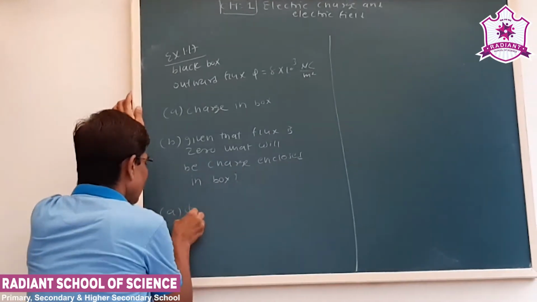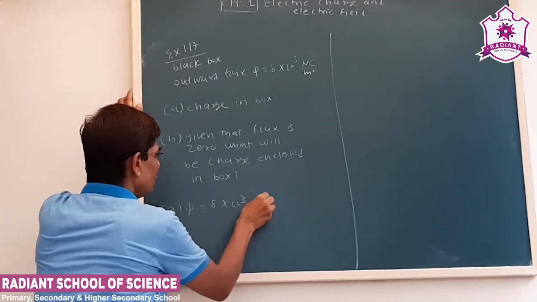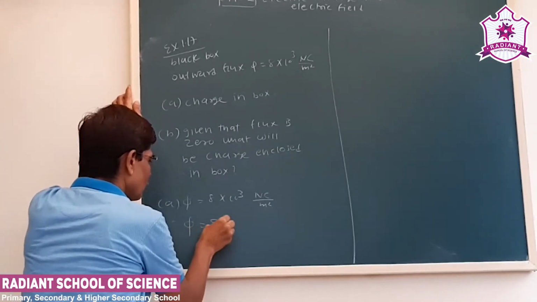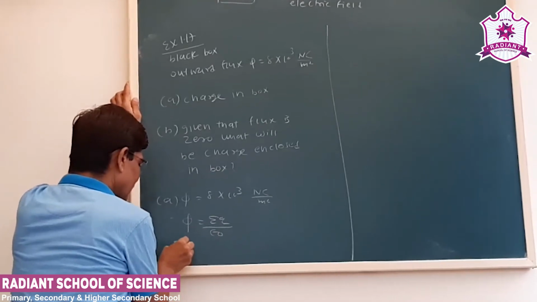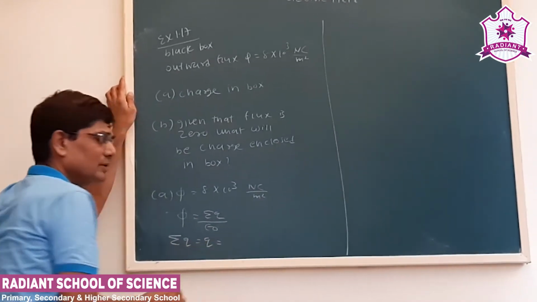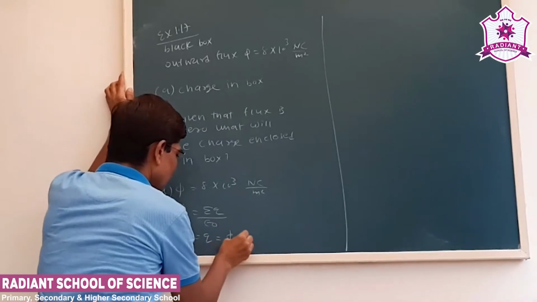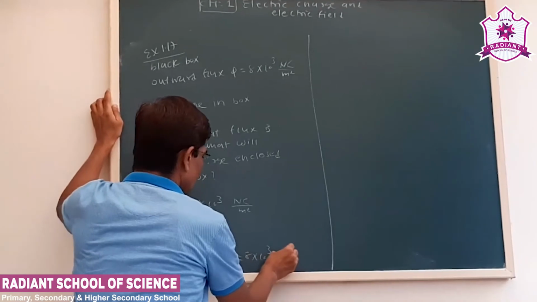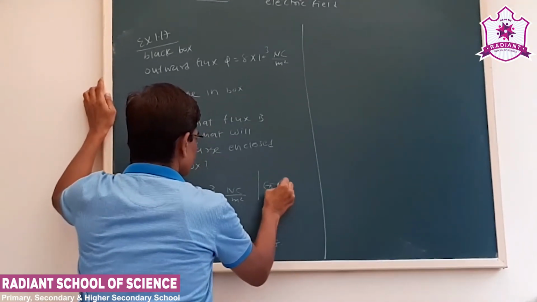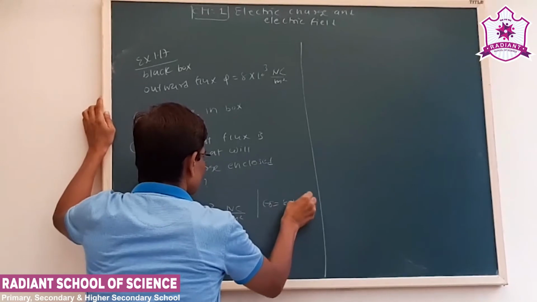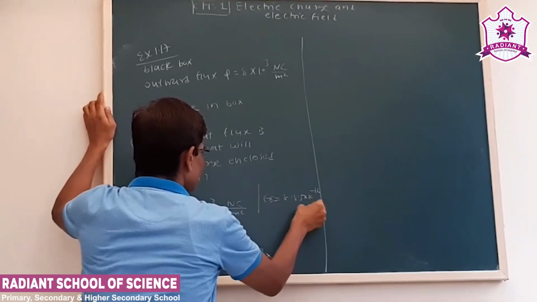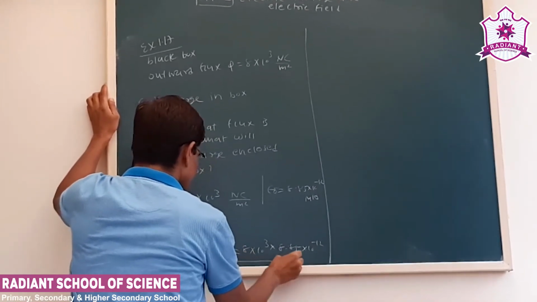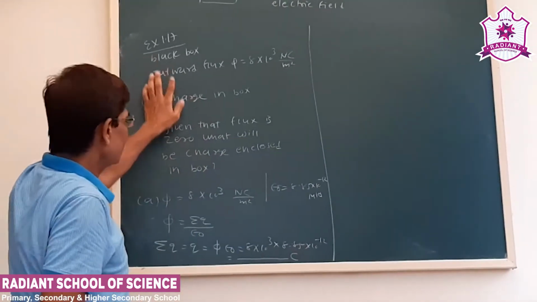See here, flux phi is 8 into 10 to 3 Newton meter square per Coulomb. Now we know the flux phi is given as sigma q upon epsilon 0. So in that case, sigma q, the charge inside the box, will be flux into epsilon 0. Flux is 8 into 10 to 3, epsilon 0 is 8.85 into 10 to minus 12 in MKS unit, that we can write. And by multiplying, this will be the charge inside the box.